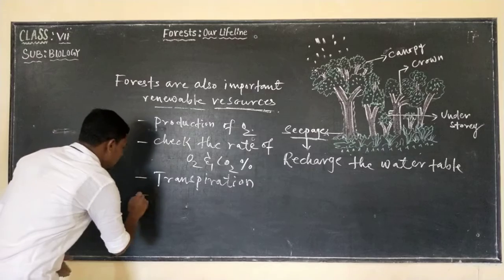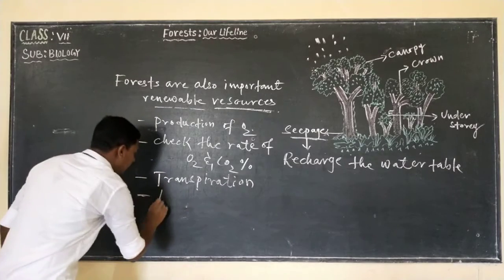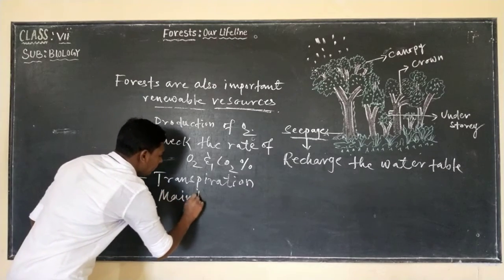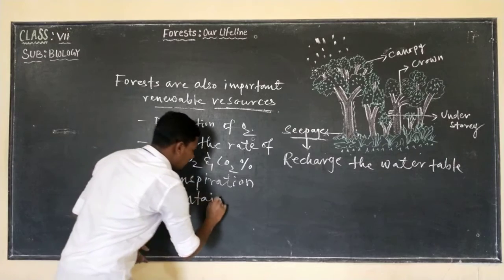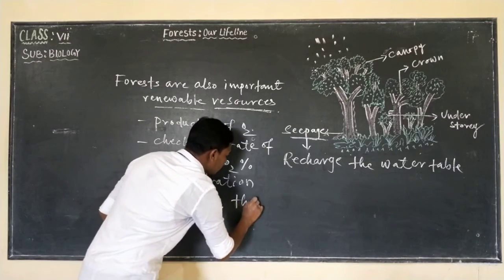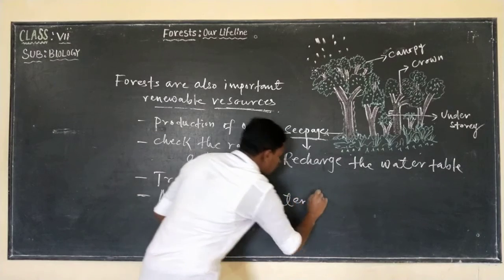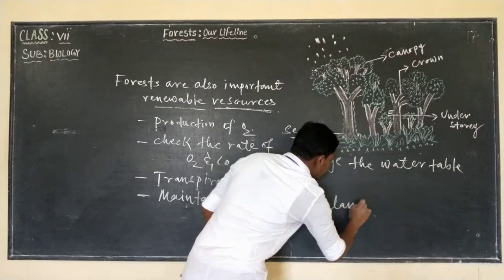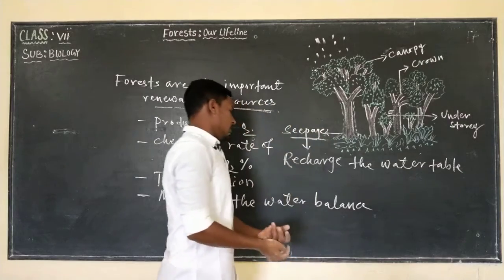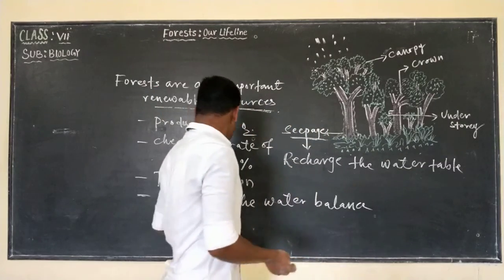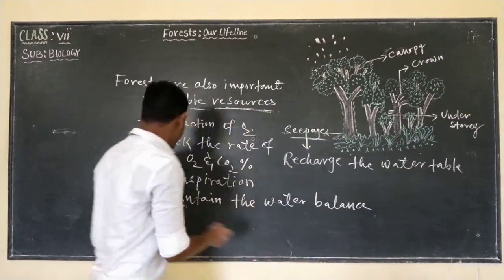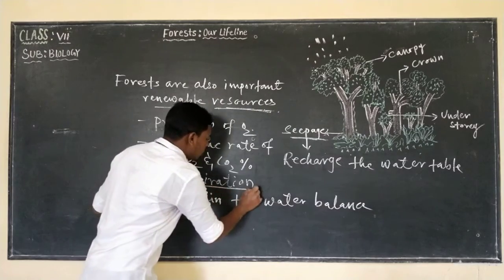So they also maintain the water balance in the environment through a process known as transpiration.